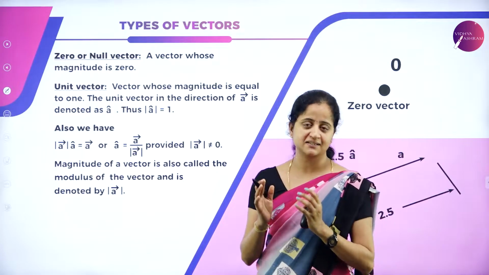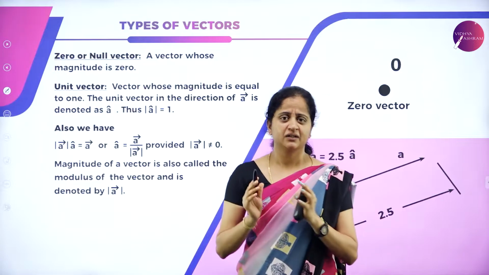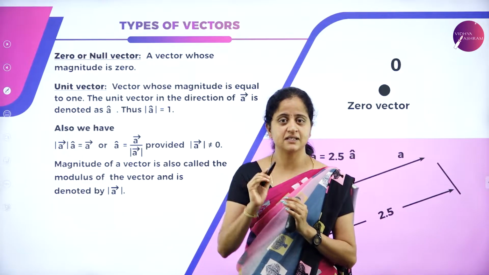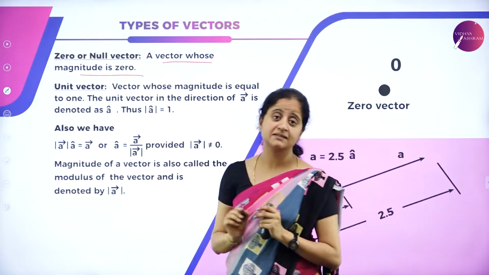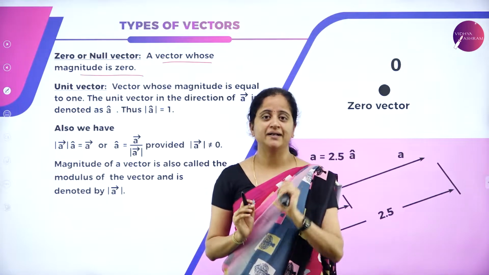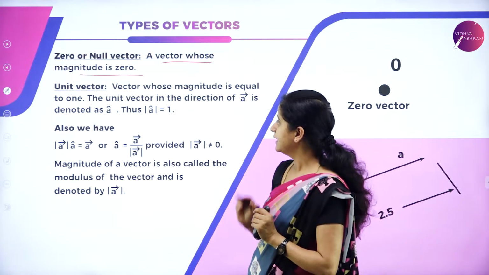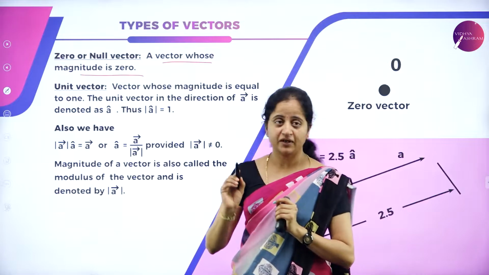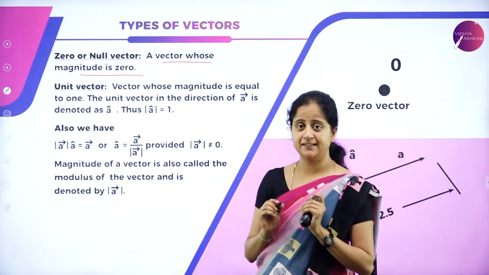What are its various types? The first one is the zero vector, or null vector. Null means nothing, zero. So let us now define it: a vector whose magnitude is zero. Magnitude means quantity, so a vector whose magnitude itself is zero is called a null vector or zero vector. For example, a dot is a zero vector. A point is a null vector.